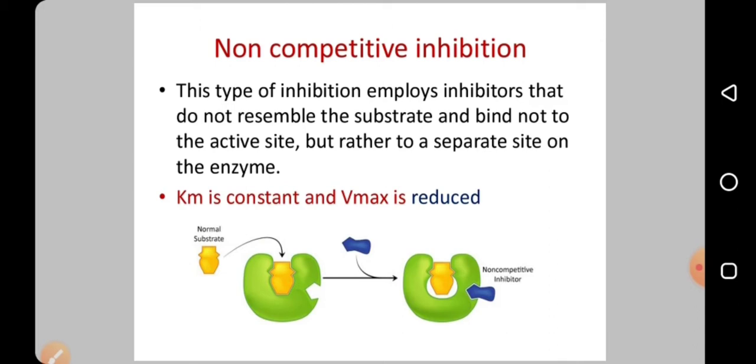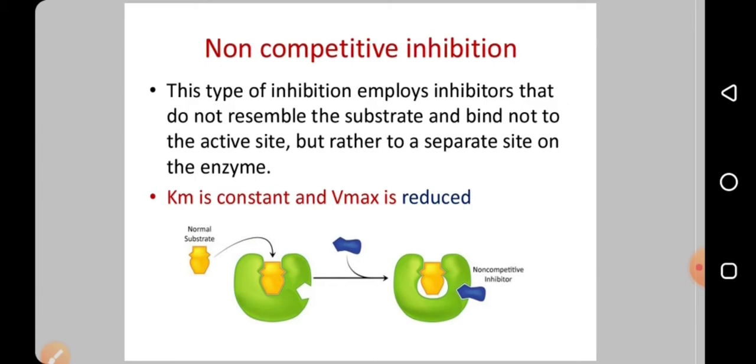But in competitive inhibition, Vmax is unchanged, but Km is increased. Here there is no change in Km, but Vmax is reduced. The initial maximum velocity is reduced for non-competitive inhibition. Let us have a further look.